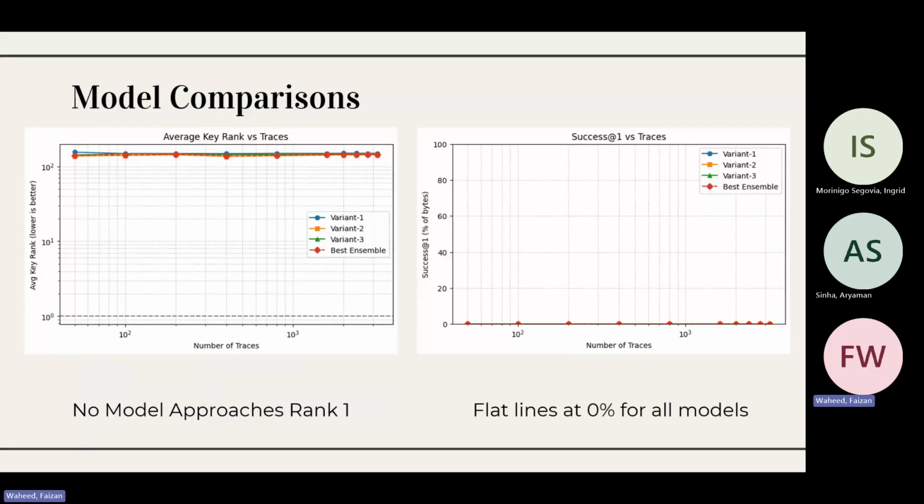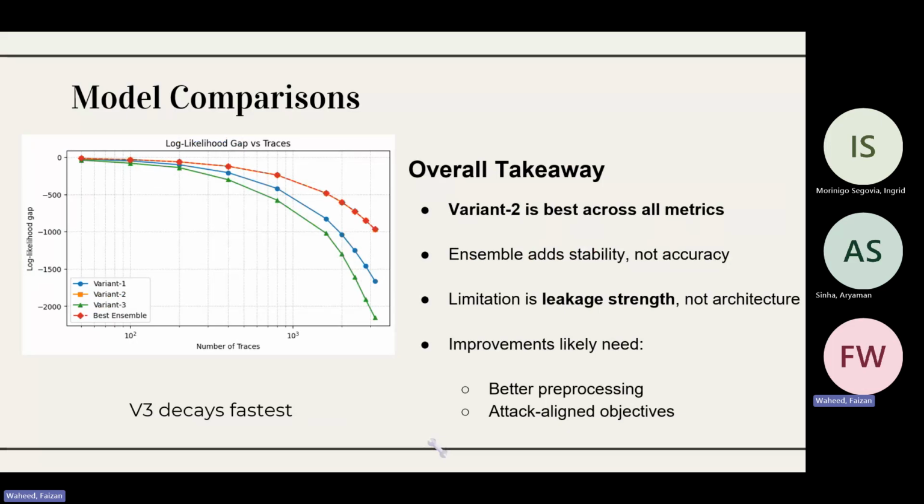As you can see from our average key rank graph, none of our models are able to fall down to one, showing that none of our models are able to successfully get to the AES key effectively. Similarly, the success at one graph shows a flat line of 0%, whereas if they were able to successfully get to the AES key, the curves would start to rise. But all three models and our ensemble do not rise up, showing that we're not really able to find the AES key. Similarly, our log likelihood gap tells us the same relationship: all of our three models and the ensemble model were not able to effectively assist us in getting to the AES key.